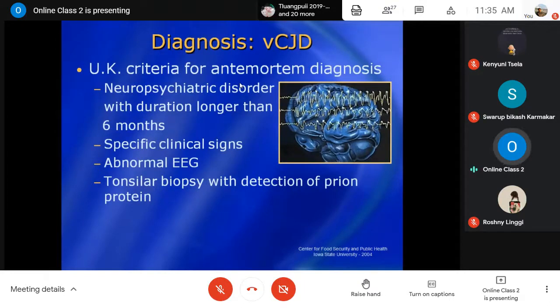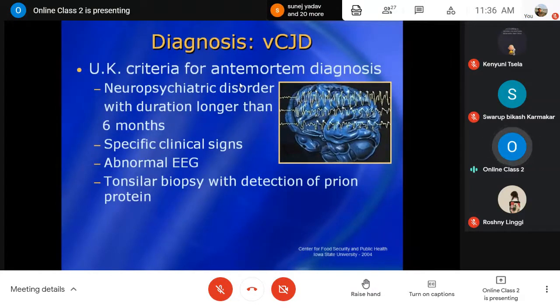And this is about the diagnosis. So far, the antemortem diagnosis for variant Creutzfeldt-Jakob disease: a neuropsychiatric disorder with a duration of more than 6 months, with specific clinical signs involving the nervous system and behavioral changes. That is important to be noted.